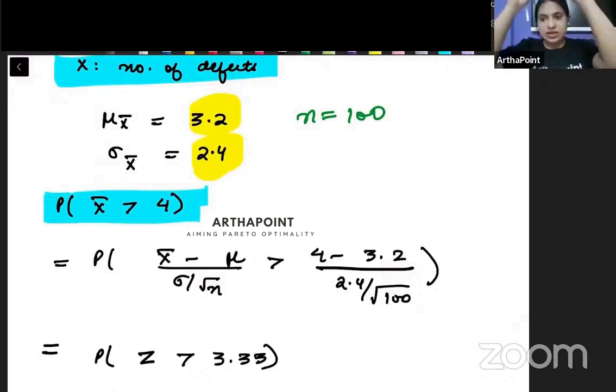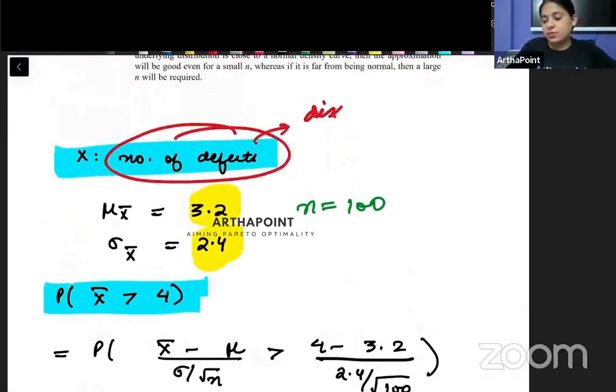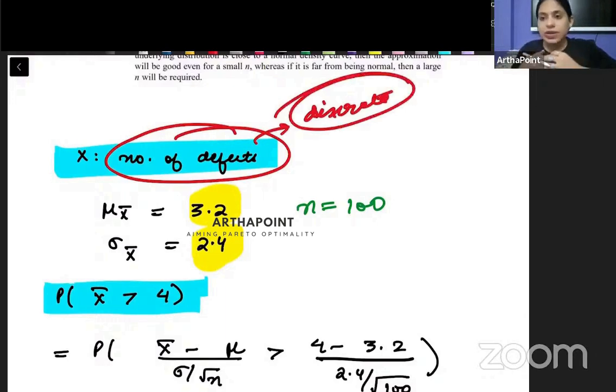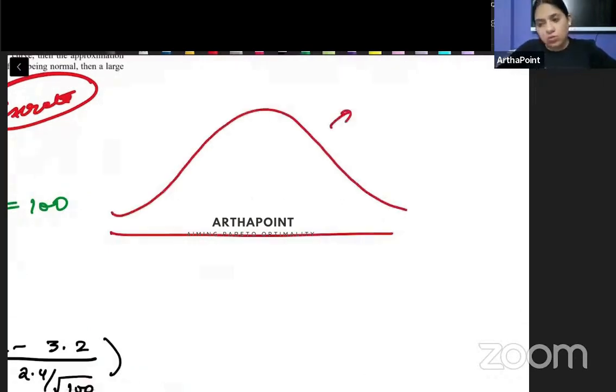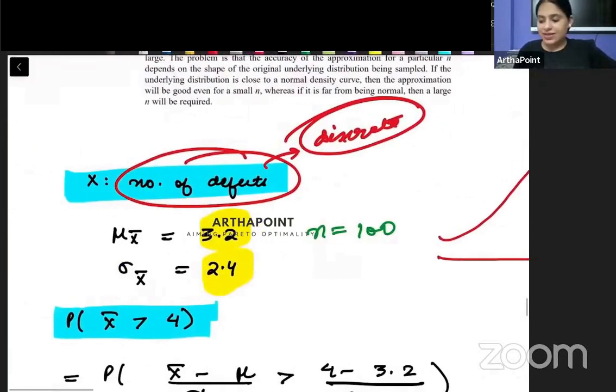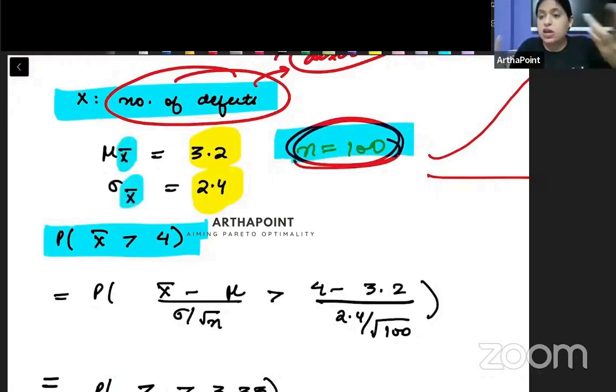Now, why this question is interesting in this case is that beta, try to understand that we are talking about the number of defects. And number of defects is actually a discrete variable. It is not a continuous variable, it's a discrete variable. And when I talk about normal distribution, normal distribution should actually work for a continuous variable. But the exciting part here is that because n is large enough, because n's size is greater than 30, because n is large enough, and I am talking about the distribution of the mean values, we can go ahead and say that it will be normally distributed.